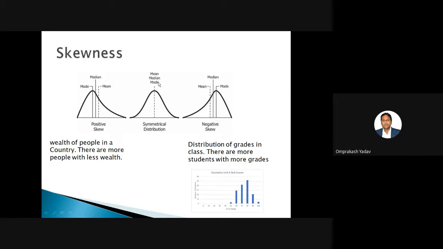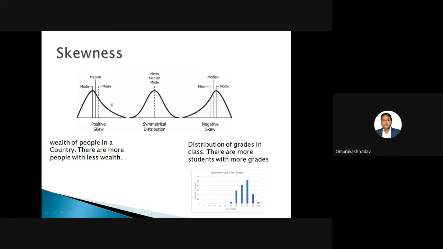But at the same time, there are left hand side and right hand side figures, where in the first figure, you can see the right hand side is skewed. And this particular figure, which is the left hand side, is skewed.